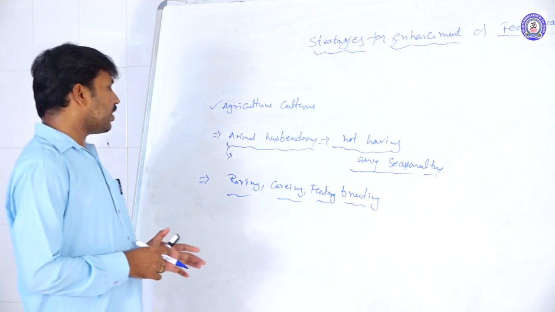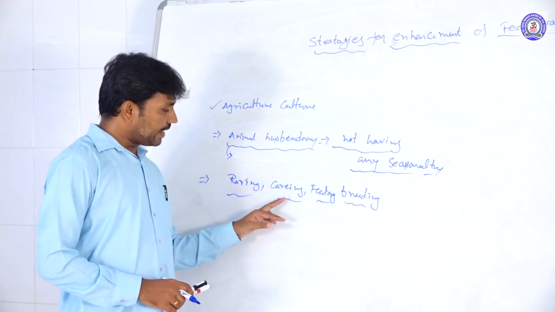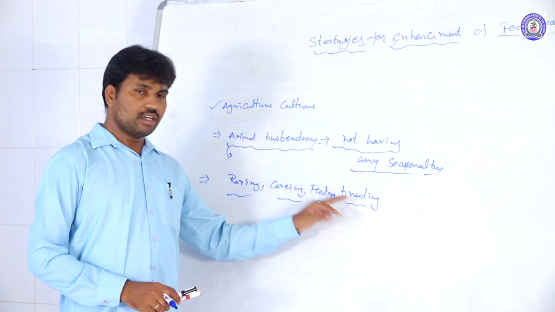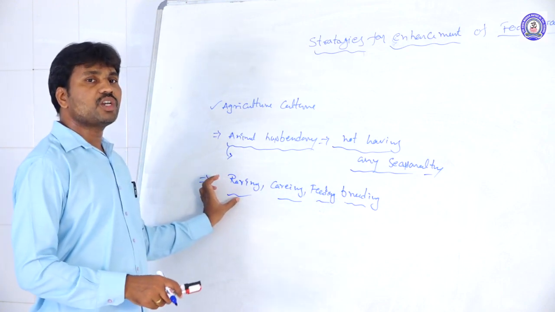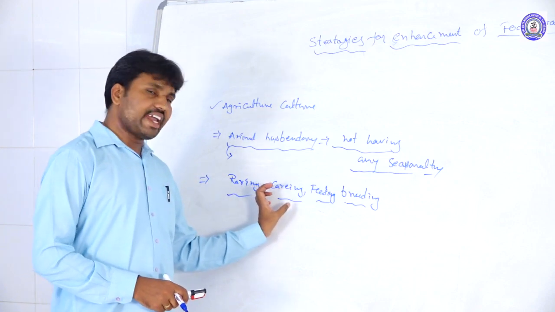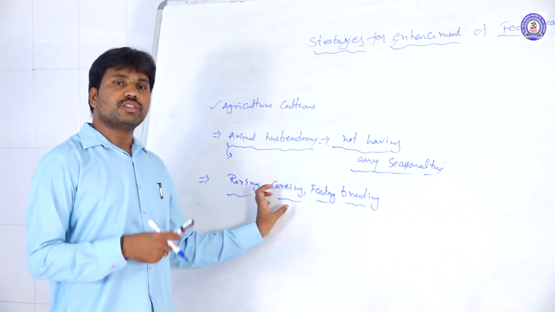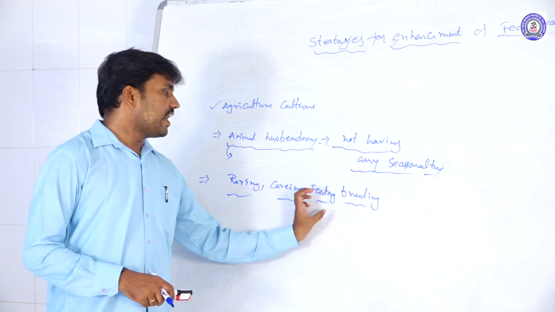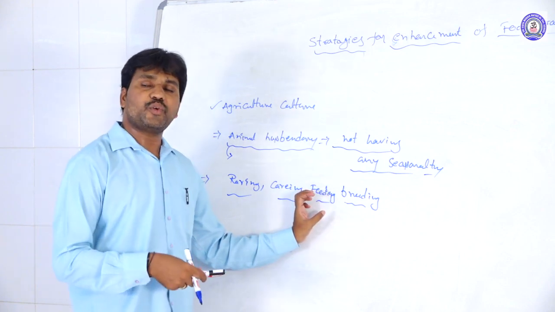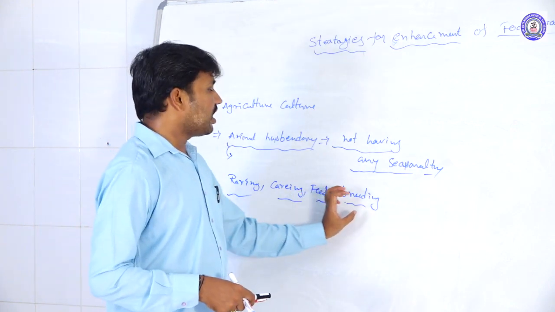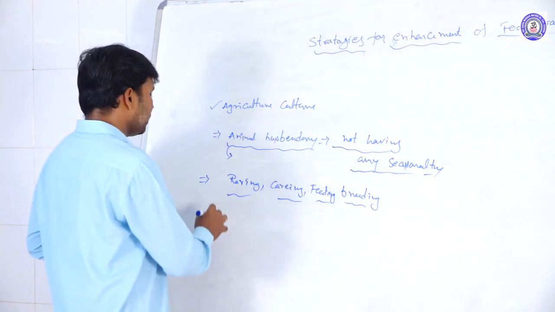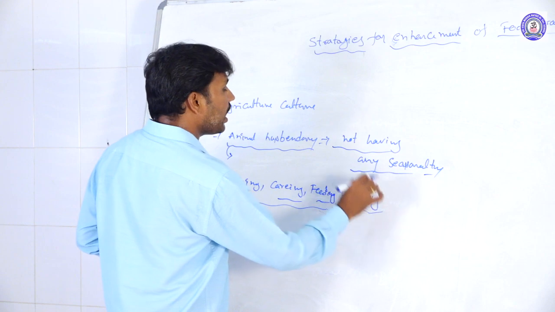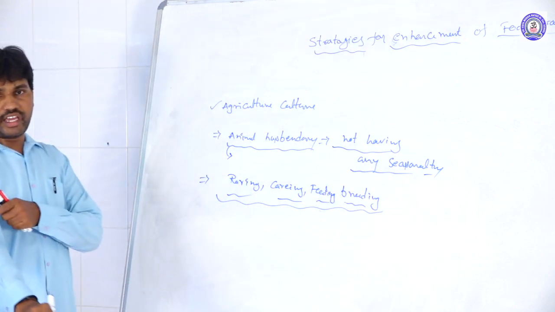Animal rearing means we are cultivating; caring means their health; feeding means we give their food and nutrients; and we follow breeding methods. These are the basic steps in animal husbandry.